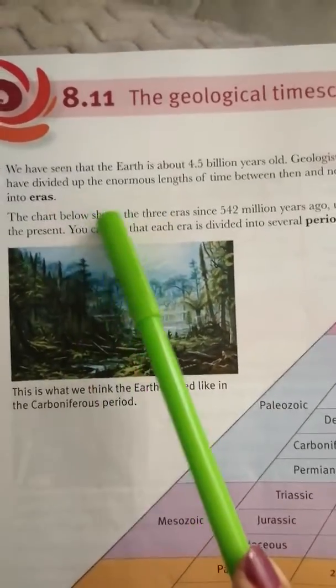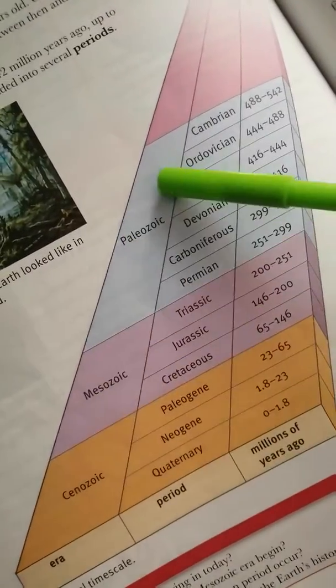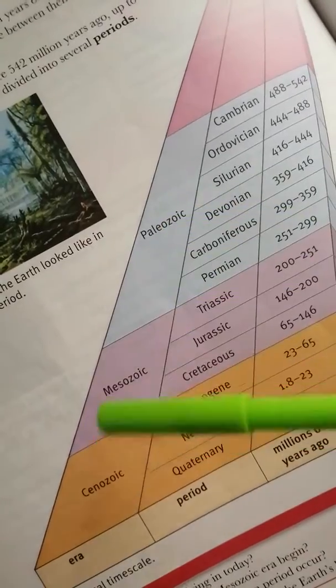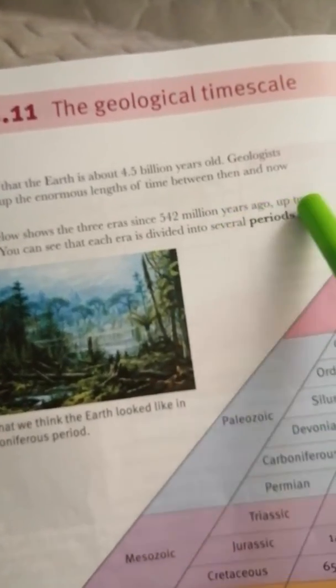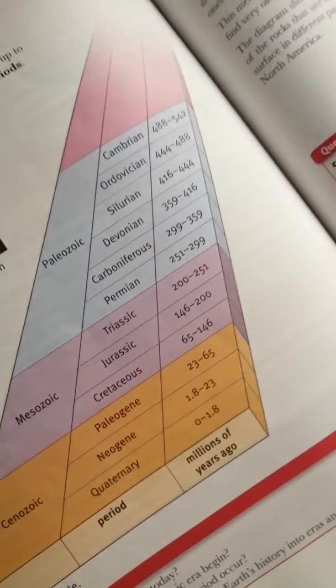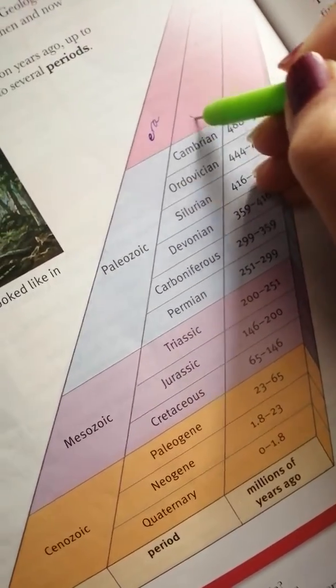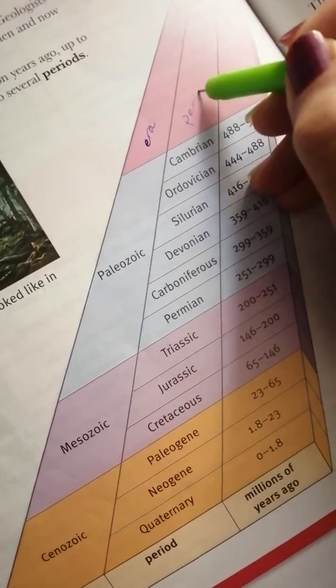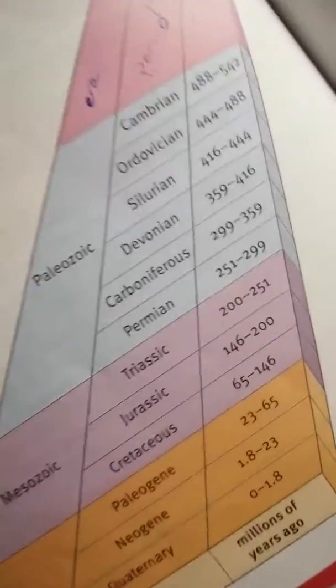So the chart below shows 3 eras. These longer times are called eras: the Paleozoic, the Mesozoic, and the Cenozoic. You can see that each era is divided into several periods. So these are called eras, these are called periods. You can write it down here. This is an era, and this is a period. Okay? Now,